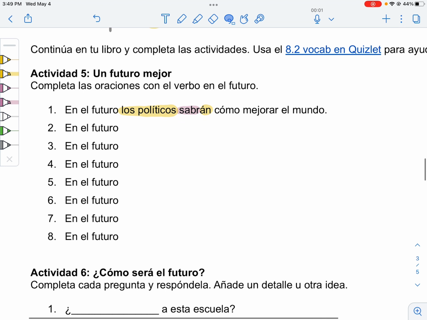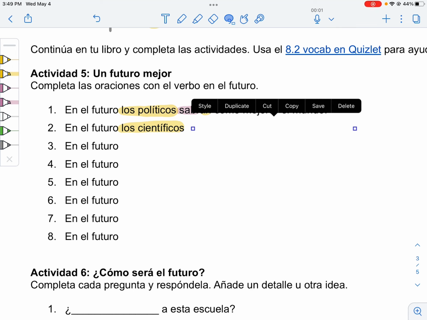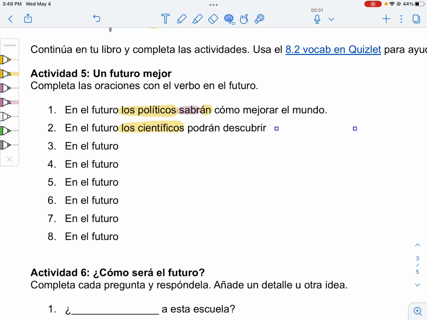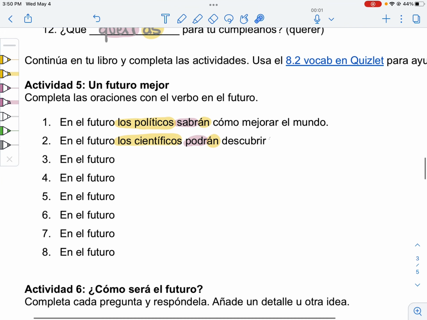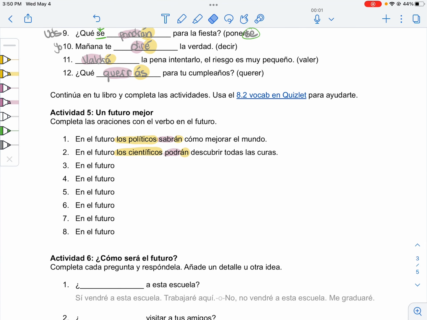Número 2. We're talking about los científicos as our subject. So they will be able to discover cures is what we want. They will be able to is podrán. So we get podr and then the ending to match científicos. Since we have two verbs in a row, the second one remains infinitive and does not change. Awesome. So that's how to do this activity. And then we finish the rest of the sentence. Ta-da! So that's how to do actividad 5. Come back, we'll check the key in class.